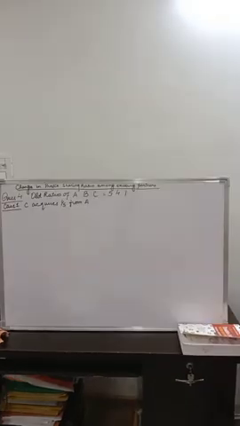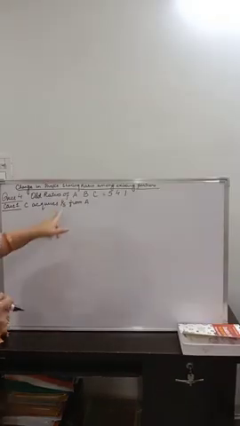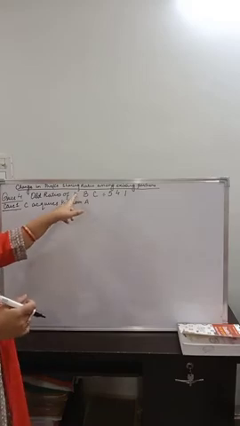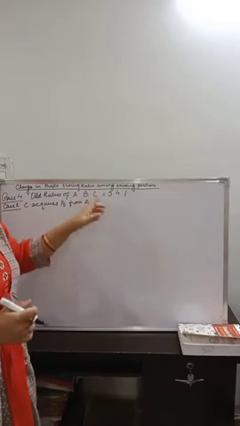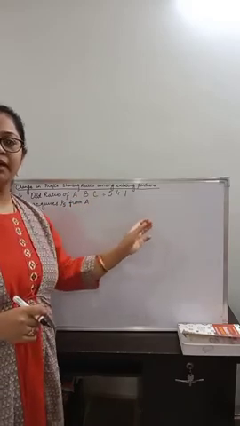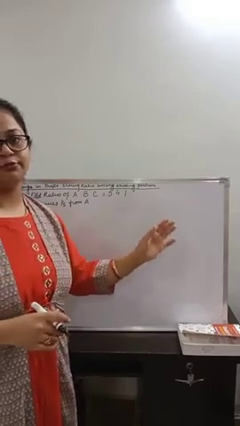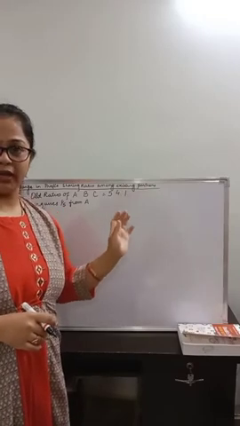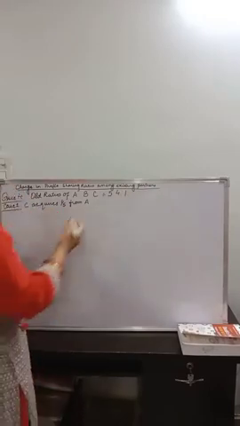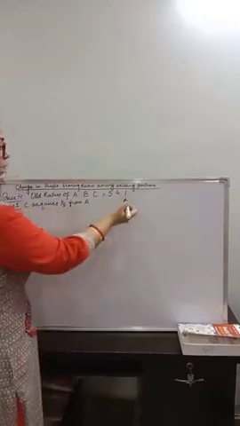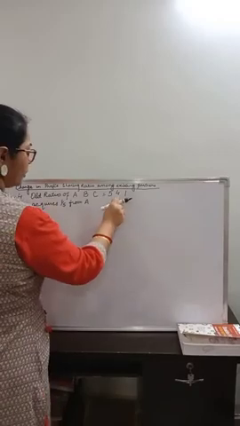In this case, what we are going to do is, let us find out what were the old ratios of A, B and C. As per the question, A, B and C were sharing profits and losses in the ratio 5:4:1. Means for A, it is 5/10. For B, it is 4/10. And for C, it is 1/10.